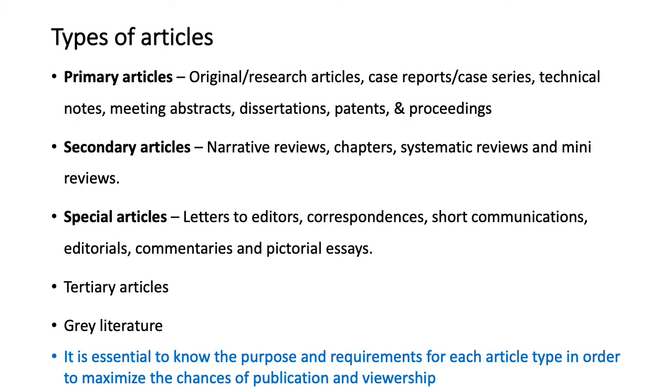So, now what are the different types of articles? We hear about a lot of varieties of articles, like research articles, review articles, etc. And they are all classified into different groups. There are generally five types of articles. First variety is known as the first group is known as the primary article, which includes those articles that have